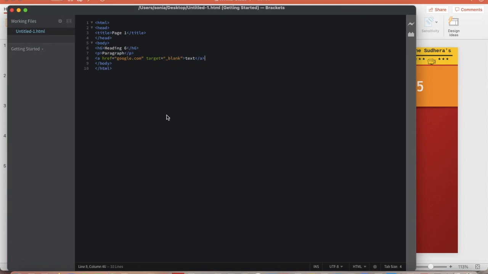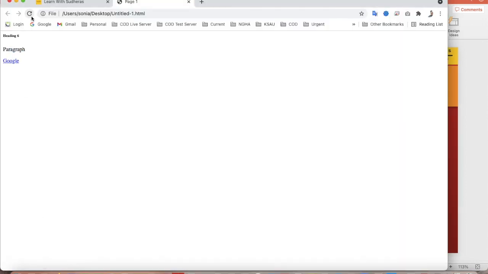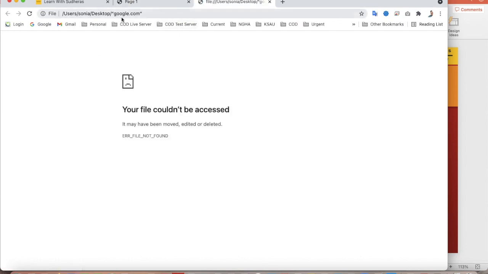I will mention here as well, this is text. I want to show this text, Google, but when I click here, it should open this website. And target blank means new window. I just save it, and reload. If I click it, it will open google.com.